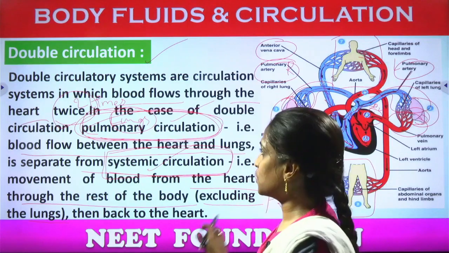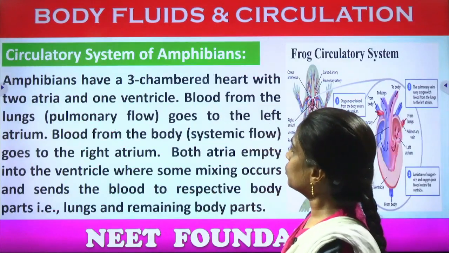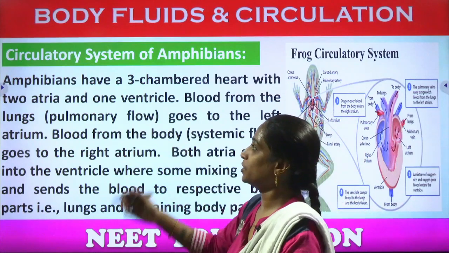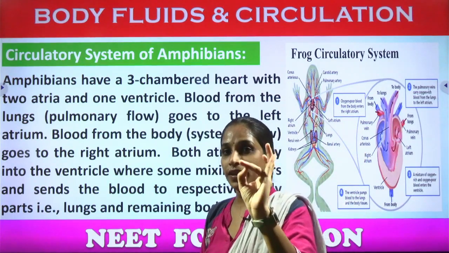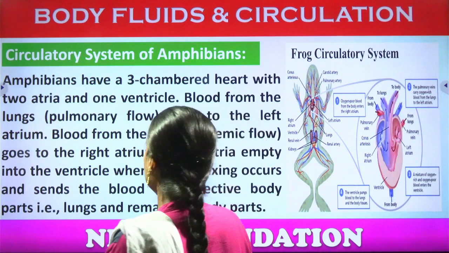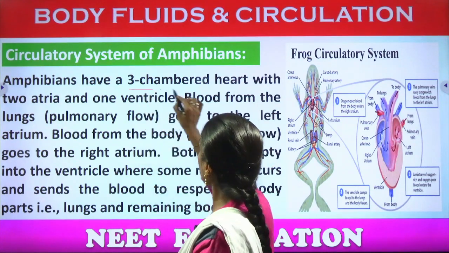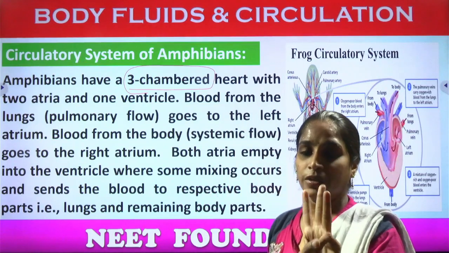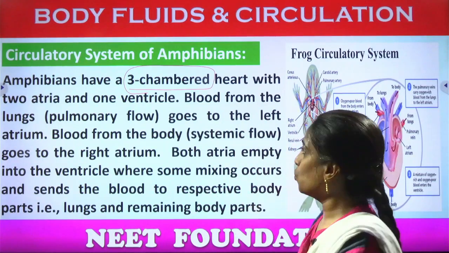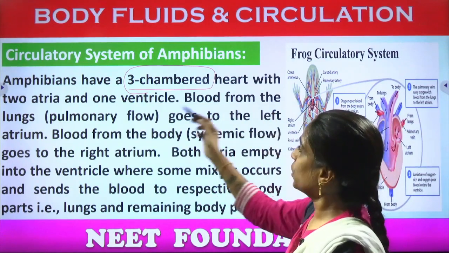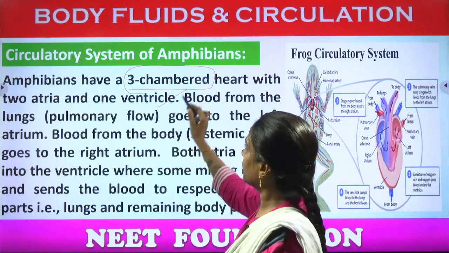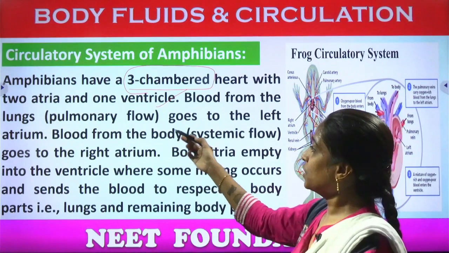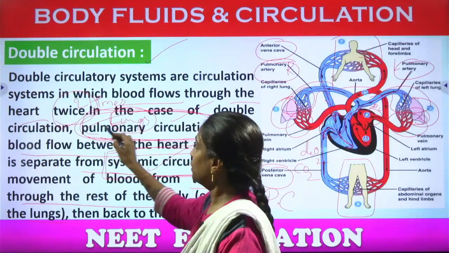Next, coming to the circulatory system in amphibians. Amphibians also contain the heart, blood and blood vessels. How many chambers does the amphibian heart have? They have a 3 chambered heart, nothing but 2 auricles and 1 ventricle. The heart with 2 atria and 1 ventricle. The blood from the lungs, pulmonary flow.